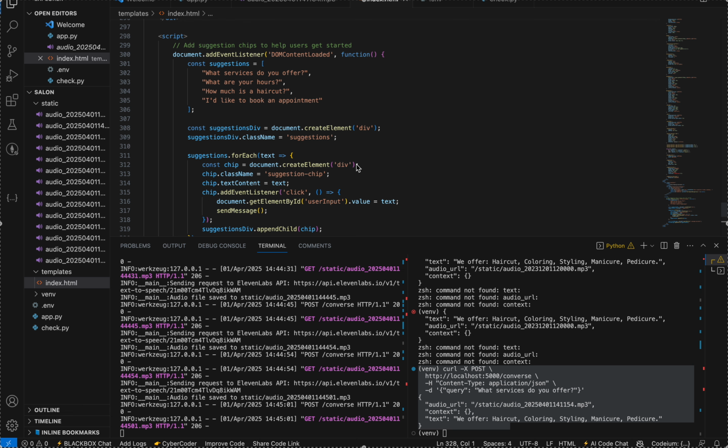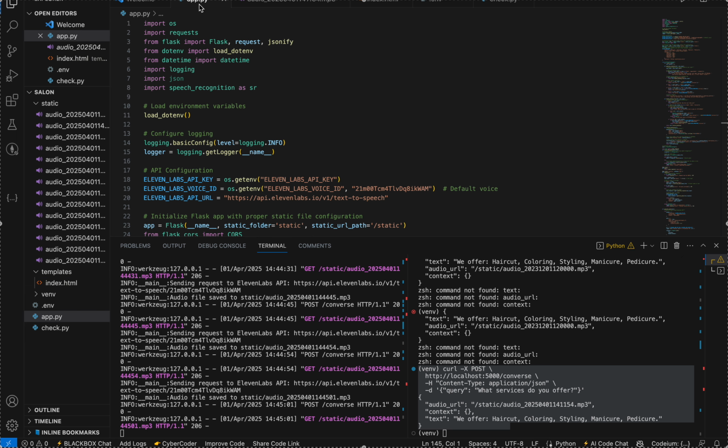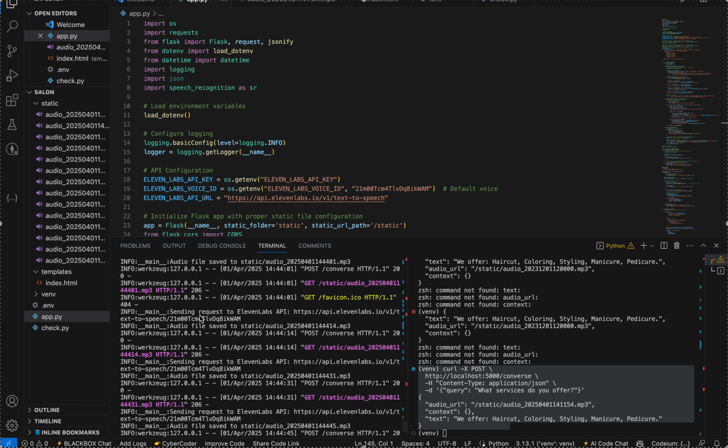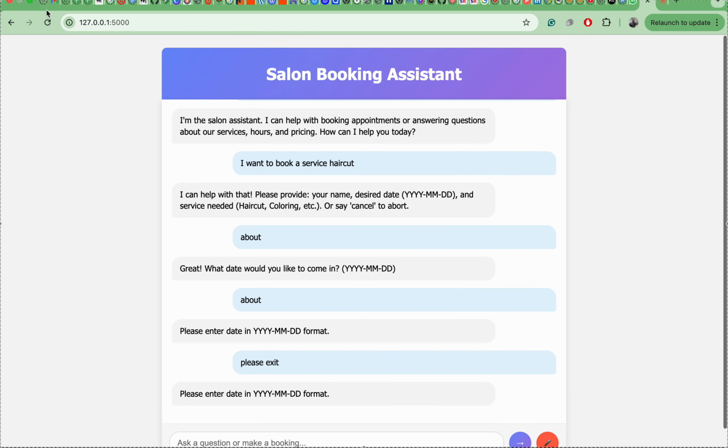I will show you my project, the Salon Booking System, and how it's working. This is my code, the index.html file, and this is my app.py and other files here. It is very amazing. It's running on this link. I open this link here, and here it is.